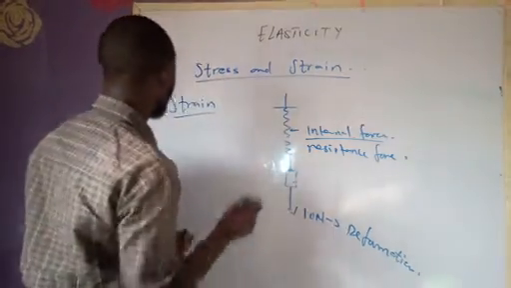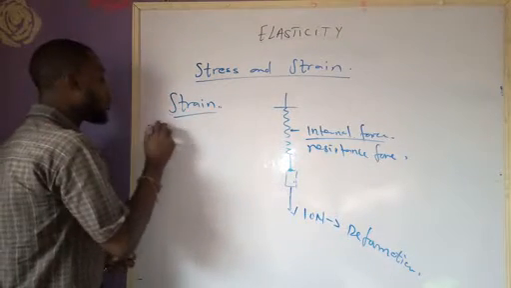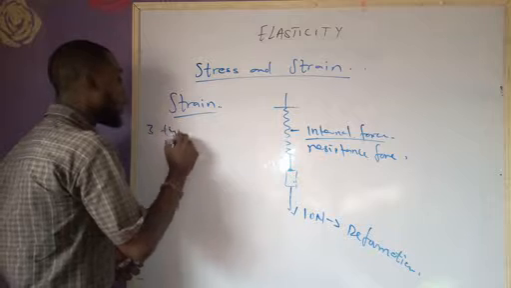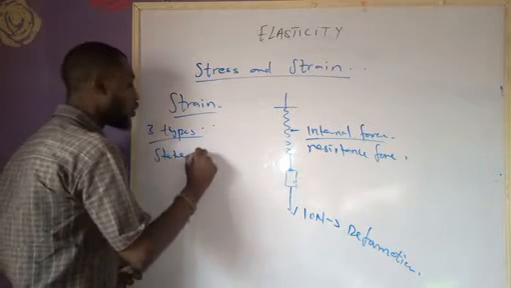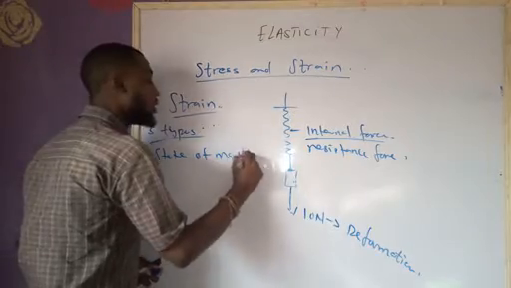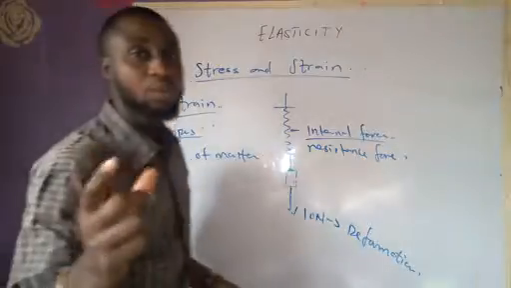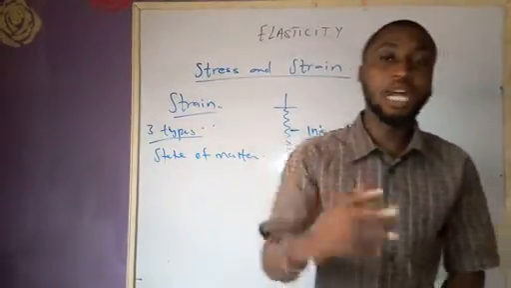Now, what then is your strain? For us to divide our strain correctly, we must understand that we have 3 types of strain. And these types of strain that we have are dependent on the state of matter. Remember that we have 3 states of matter: solid, liquid, and what? And gas. But let me make it this way: 2 majorly. We have solid and we have fluids.